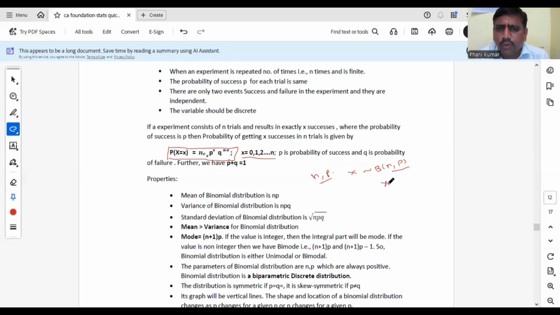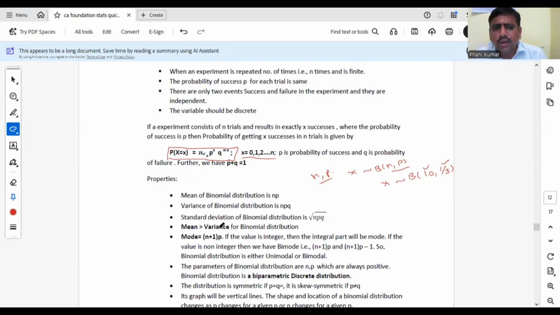Suppose in problems it is given like this: X follows B(10, 1/3). That means n is 10 and the probability of success p is 1/3. So n and p are the binomial parameters, which is why it is known as a biparametric discrete distribution. Mean of the binomial distribution is np and variance is npq. If asked for SD, root npq is the SD of binomial.